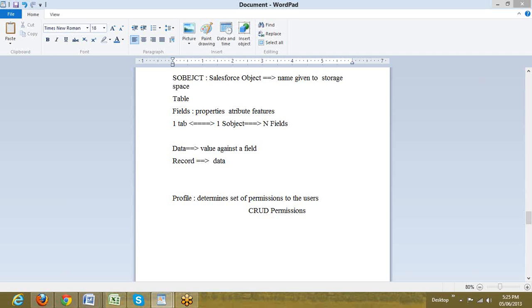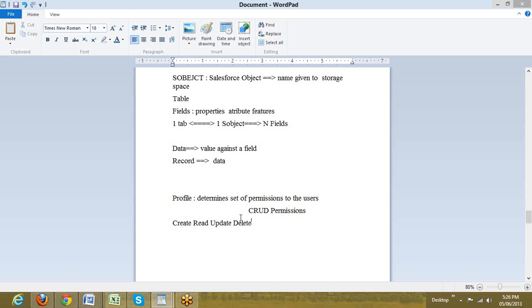What does this CRUD stand for? Hope you are all familiar. Just to recap it: create, read, update, and delete permissions. It either grants the permission or it can as well revoke the permission. So these 4 permissions are given to the user through a component called profile. So profile governs the users in Salesforce by giving them the CRUD permissions.